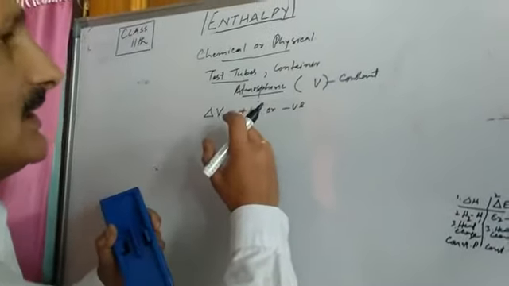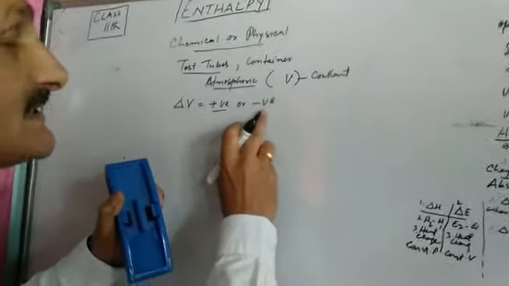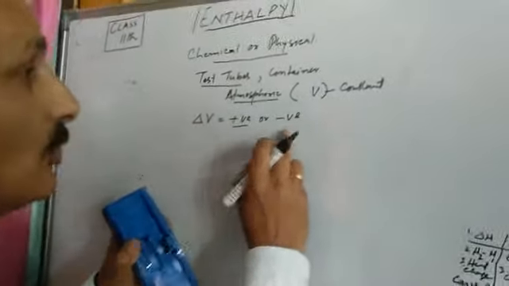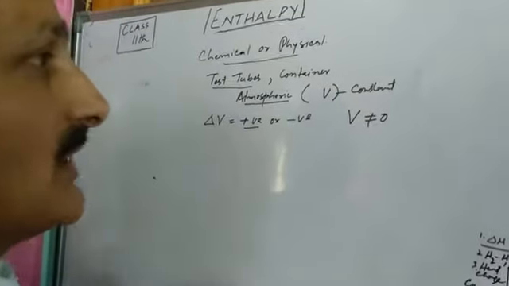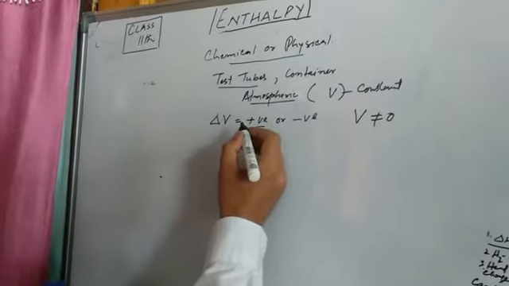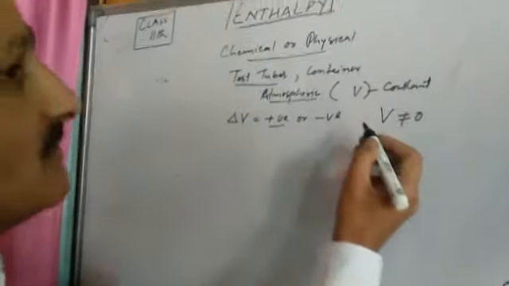It means either the volume increases or the volume decreases. Volume never remains zero.